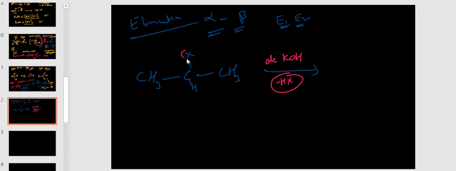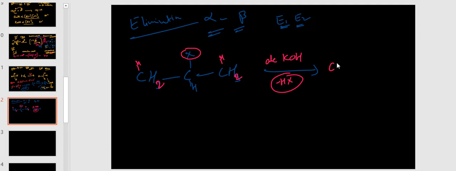See here one halogen is there. Now hydrogen from where? From adjacent carbon. So here also one hydrogen is there, here also one hydrogen is there. Okay, so any one of the hydrogen is releasing.